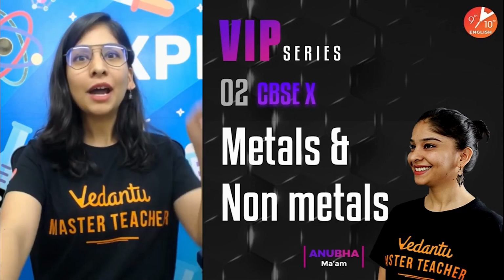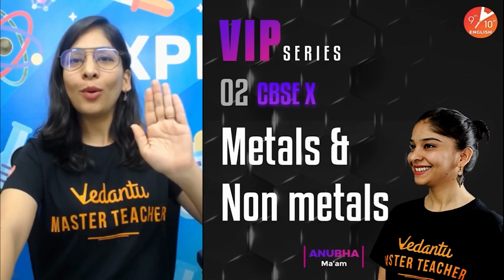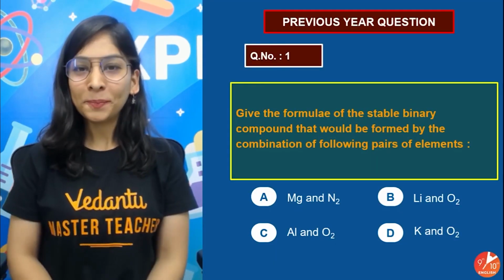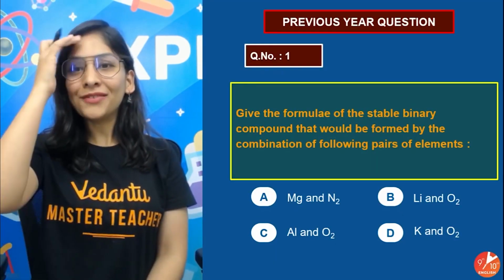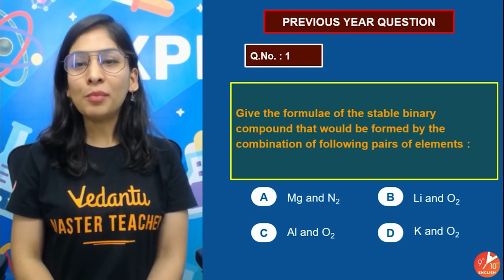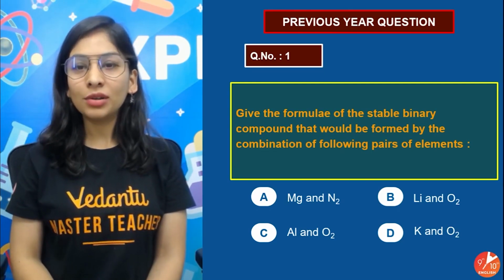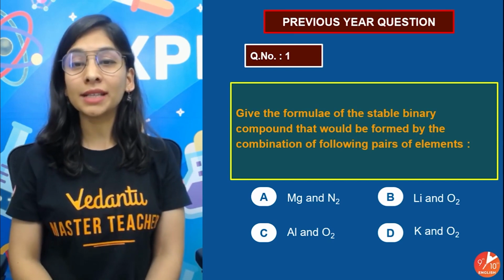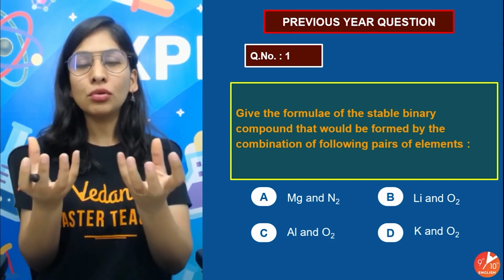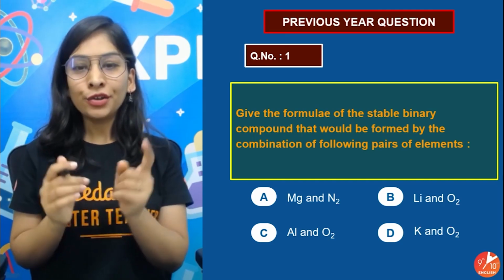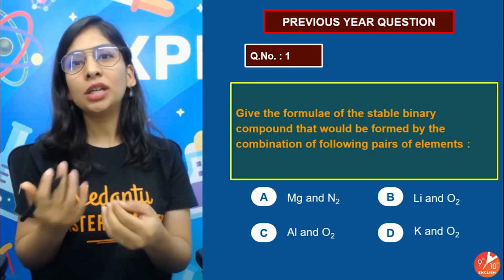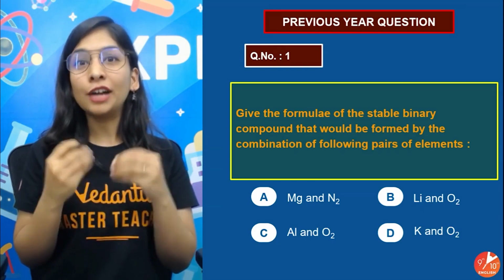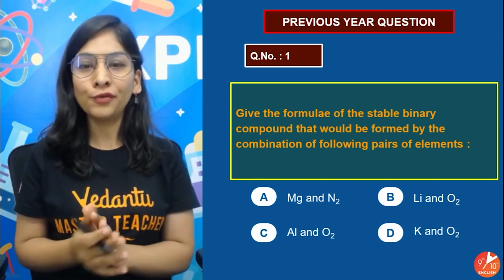So here comes our very first question. Give me a quick high five. Yeah, okay, hope you're excited and happy. Question number 1 says: give the formula of the stable binary compound that would be formed by the combination of the following pairs of elements. Binary means when you have two elements and they are going to combine. So there are 4 cases given. You need to tell their compound, and that's very easy. What you should know is valency, and then you can write the formula.